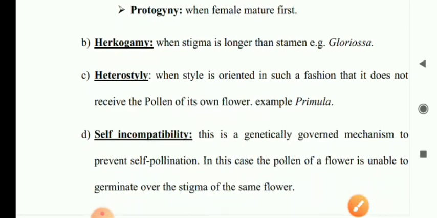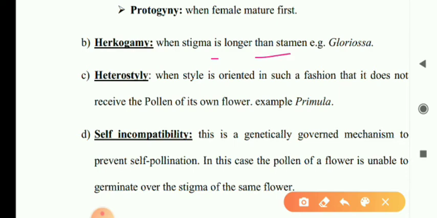Hercogamy, when stigma is longer than stamen, like Gloriosa superba, a very beautiful plant, but very poisonous. Heterostyly, that means the style is oriented in such a fashion that it cannot receive the pollens of its own flower. Example, Primula.